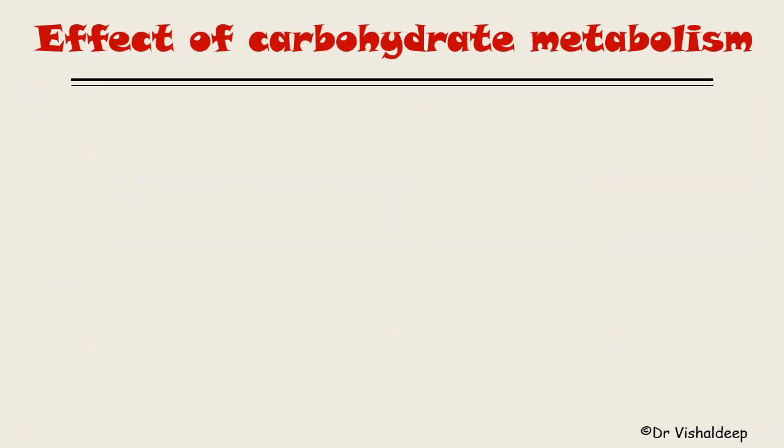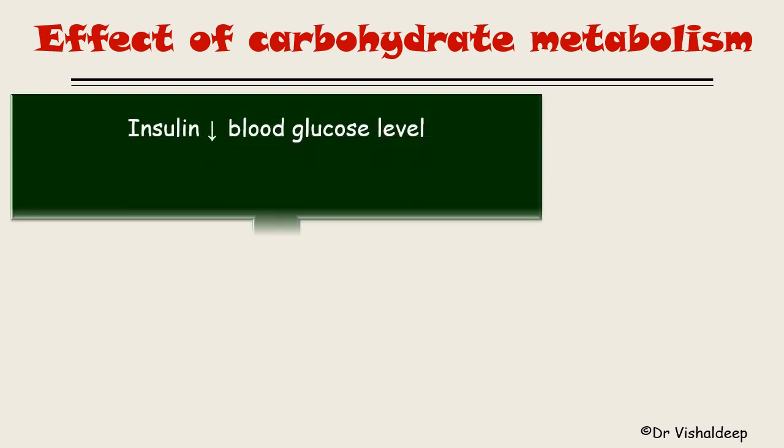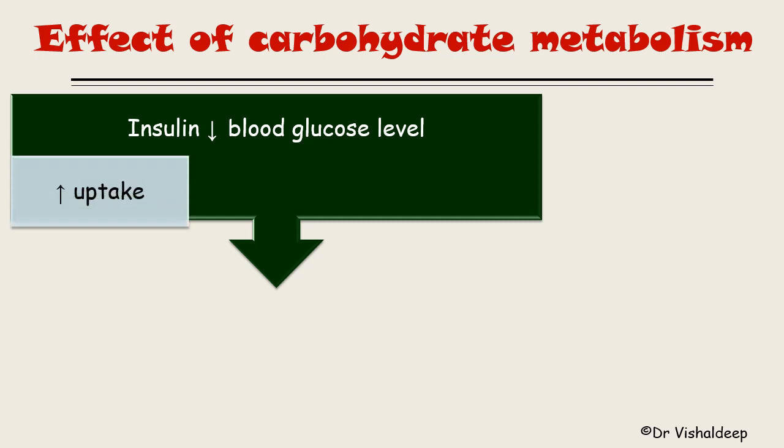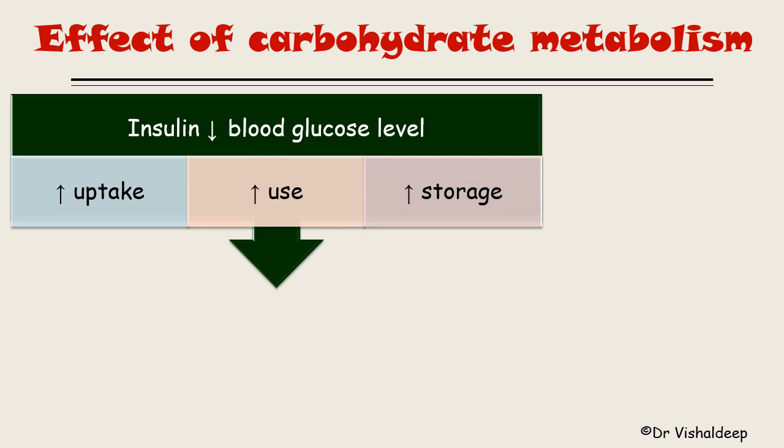Effect of insulin on carbohydrate metabolism. In the previous slide, I told you that insulin will cut the carbohydrate, meaning insulin decreases the blood glucose level. Now the question arises, how does insulin decrease the blood glucose level? The answer is that insulin increases the uptake of glucose inside the cell. Second, it increases the use of glucose by that particular cell, and if there is an excess amount of carbohydrate, then it increases the storage of glucose.